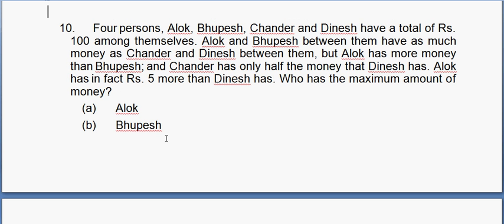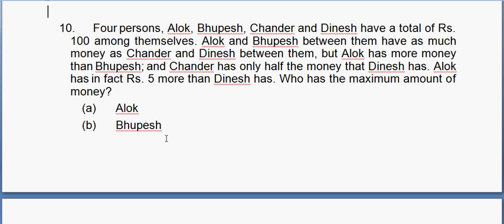The question which we are going to do now, which I am calling the 10th question, might be in basic numeracy, or you can consider it in basic mental ability as well. Let's see what the question says. 4 people A, B, C, D: Alok, Bhupesh, Chandar and Dinesh have a total of rupees 100 with them. A and B between them have as much money as C and D between them. But A has more money than B. C has only half the money that Dinesh had. Alok has in fact rupees 5 more than Dinesh. Who has the maximum amount? So we have to find the maximum amount.